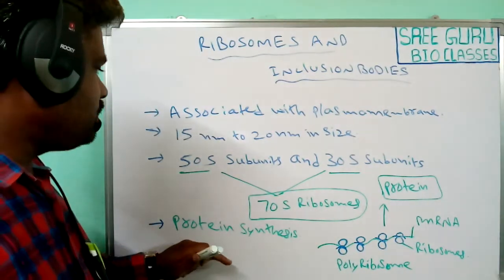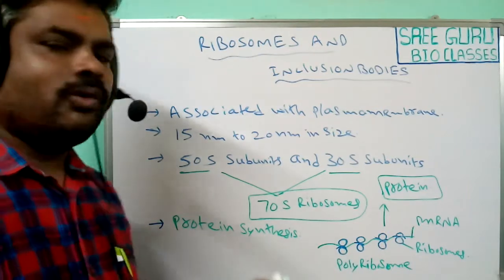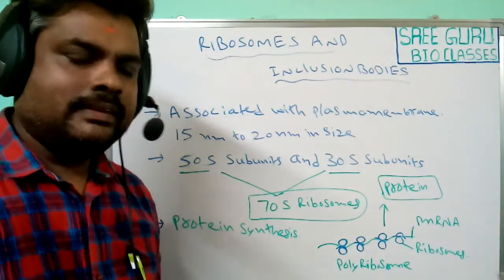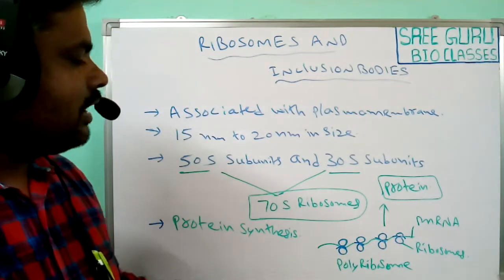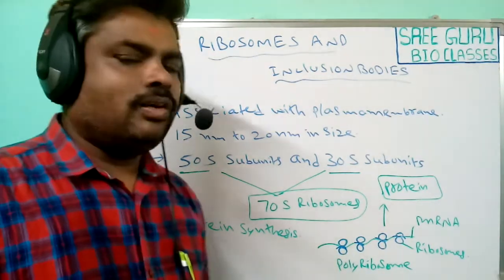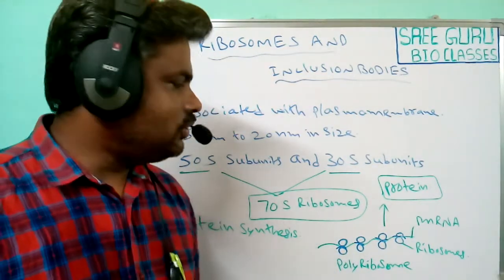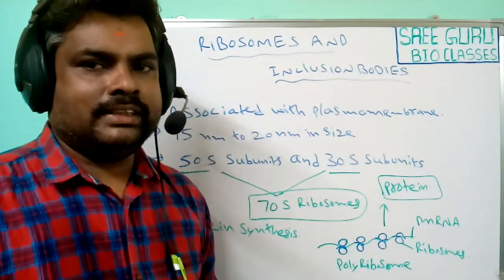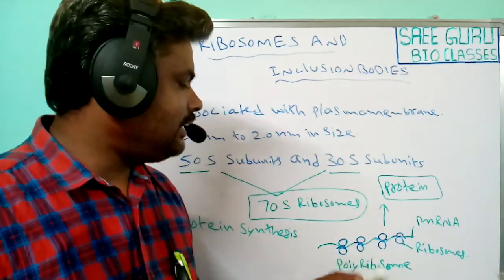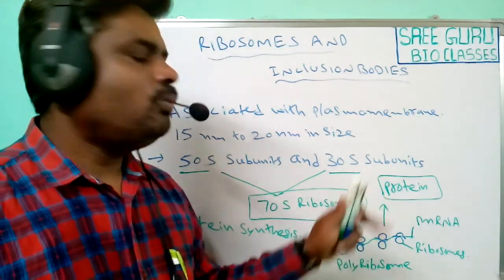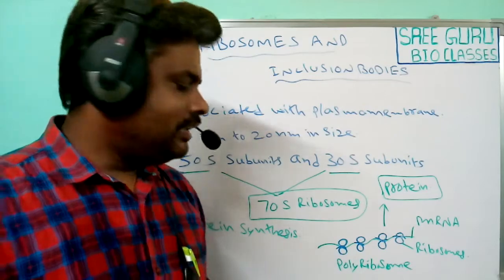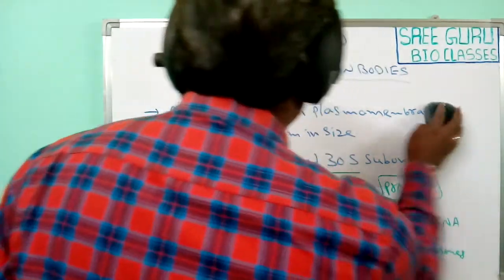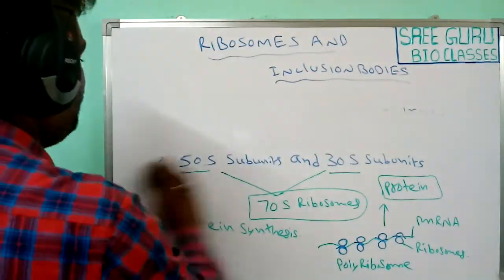These ribosomes are involved in protein synthesis. Sometimes ribosomes are attached to the mRNA, which is known as a polyribosome or polysome. This polysome translates the genetic information into protein.